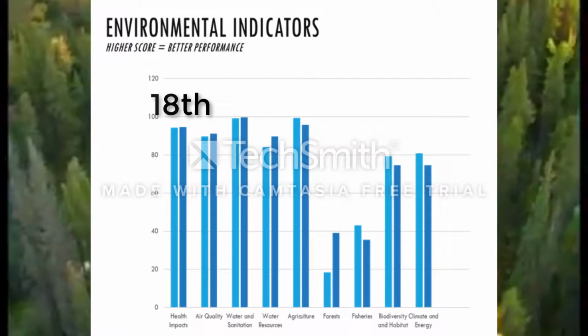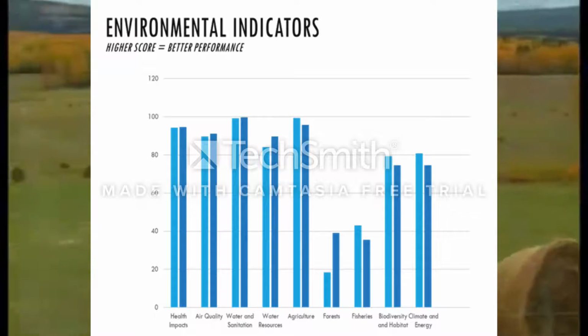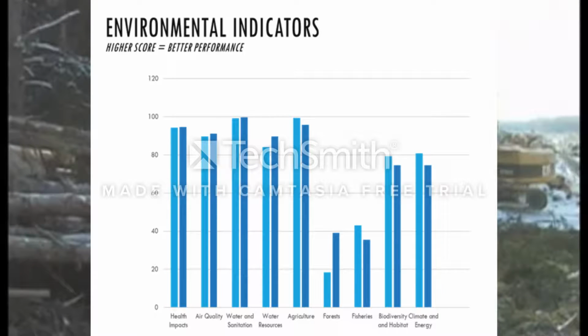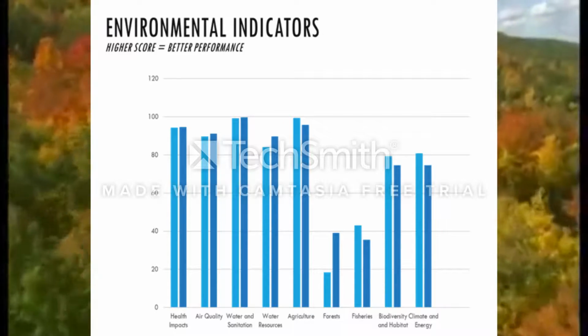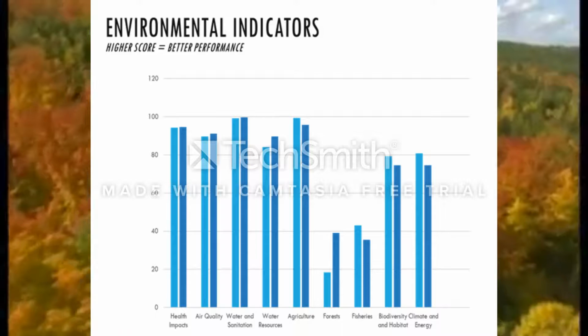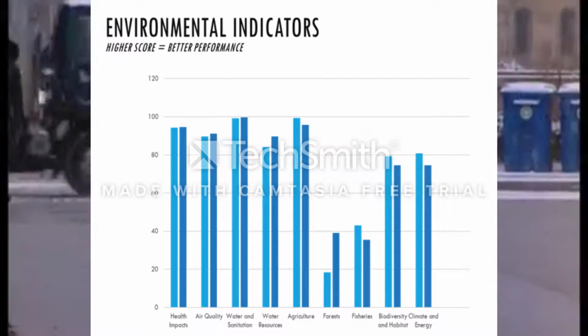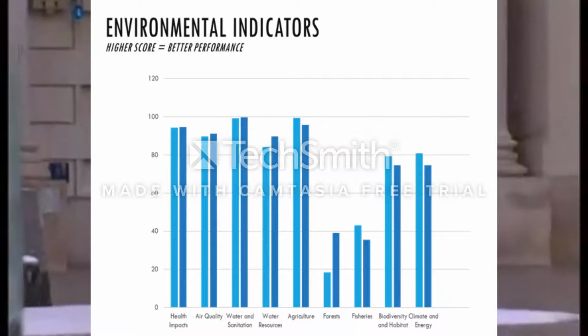Canada ranks 18 for health impacts, right above the U.S. in this category. The next indicator is air quality. Air quality measures the fine particulate matter, nitrogen dioxide, and percentage of the population burning solid fuel indoors. Canada scores 91.16 with a rank of 36 in air quality. This is a positive change of 12.46% over the past 10 years.